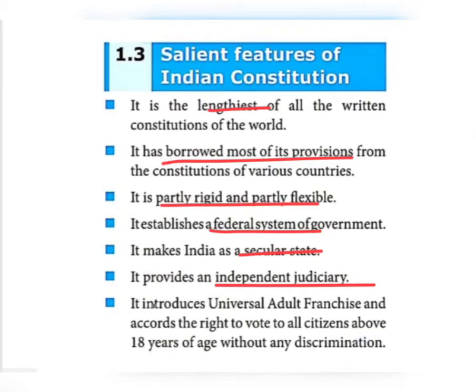Then the last one, it introduces universal adult franchise. What is the meaning? Just before I told you, children, those who are above 18 years of age can cast their vote without any discrimination. Okay, so these are the salient features of the Indian Constitution.